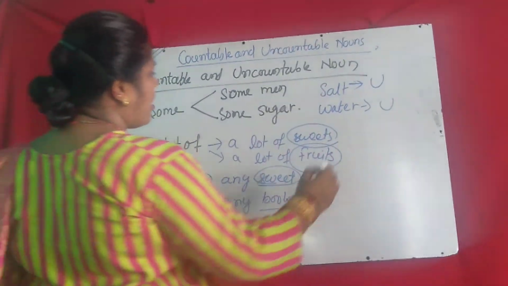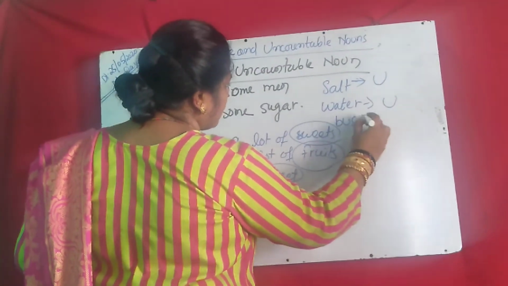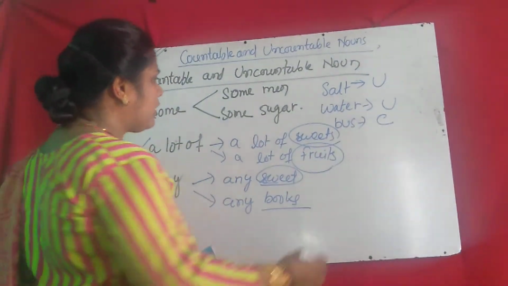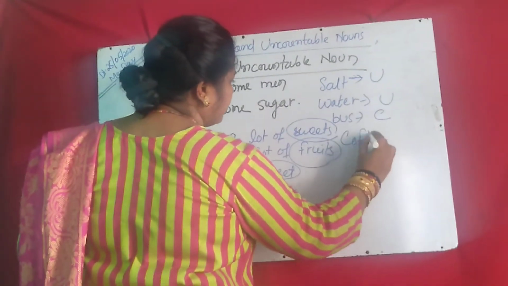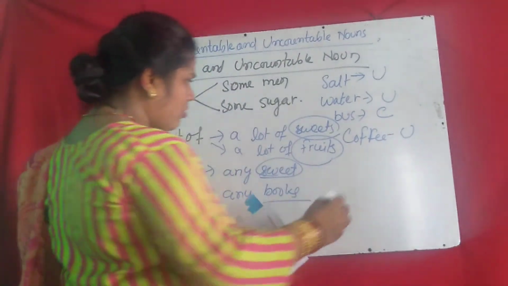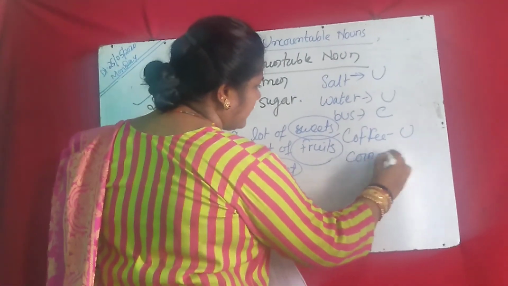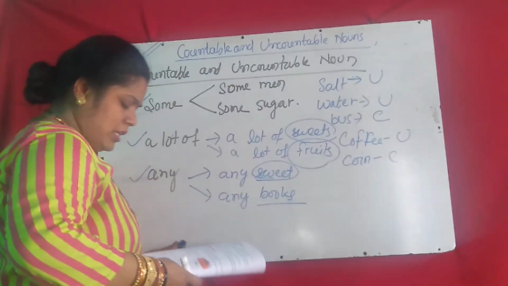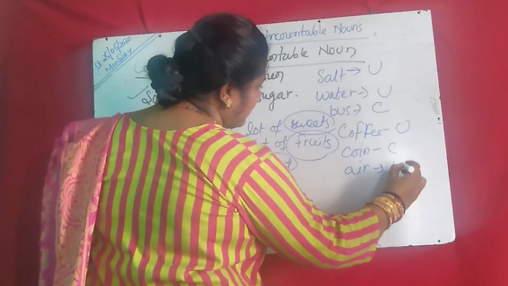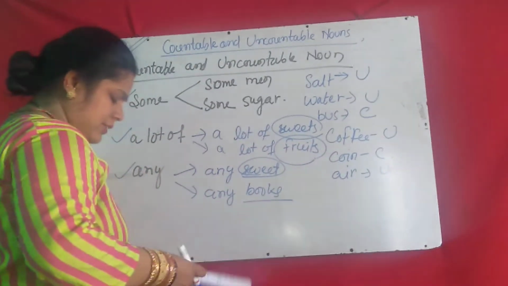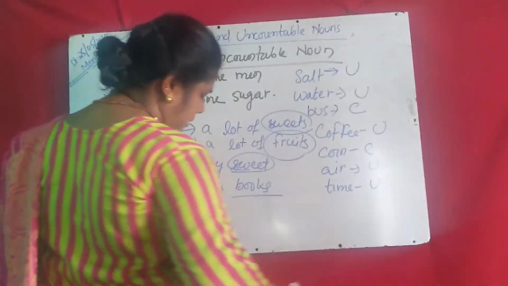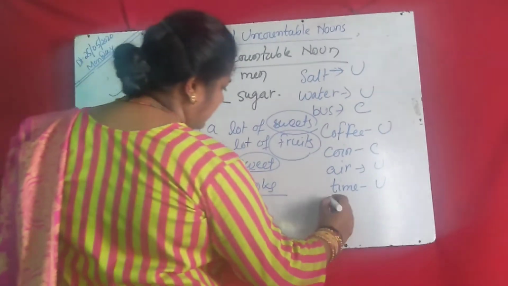Bus is countable. Then coffee, also uncountable. Coin is countable. Then air, you can't count air, that is uncountable. Then time, also uncountable.